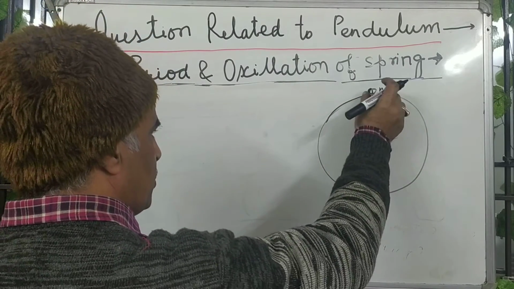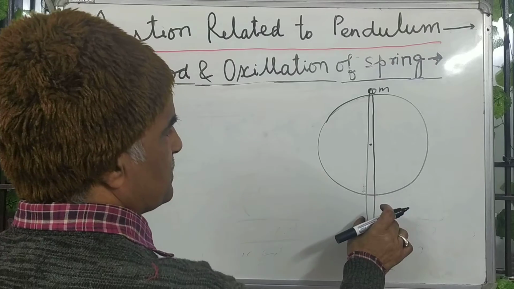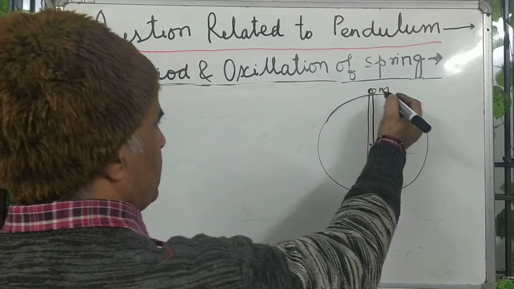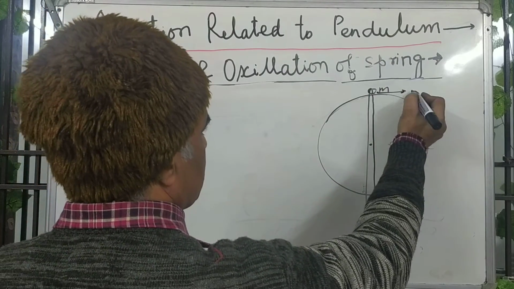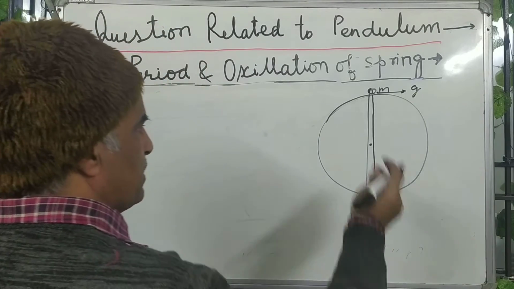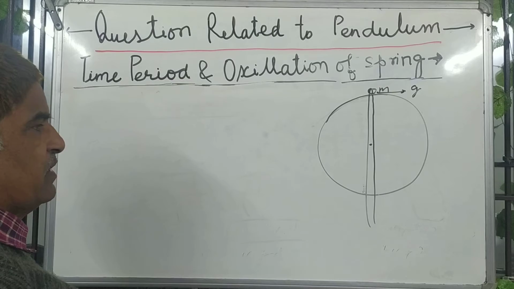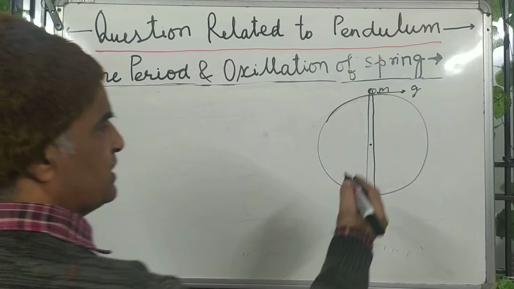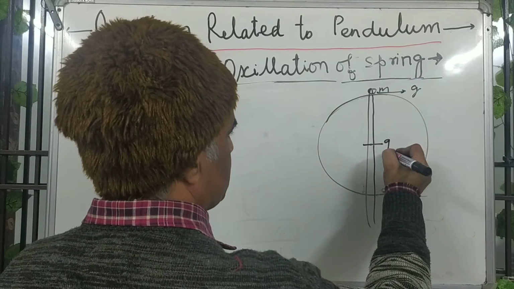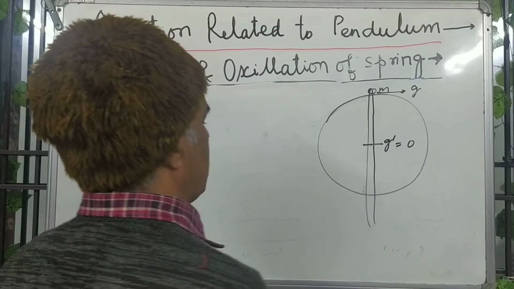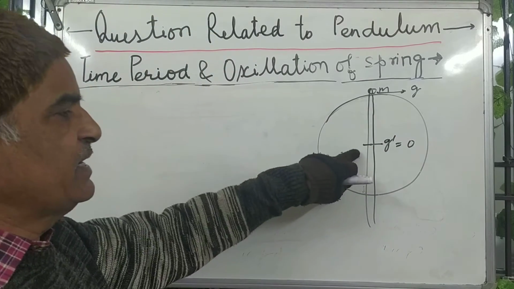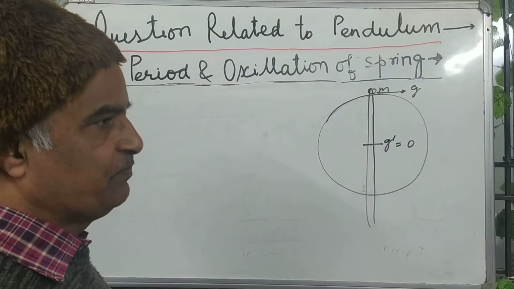This m mass body will come through the tunnel. Here at the surface g is this, at depth g reduces, and at this point g dash equals 0. Effective g at the center of the earth is 0.